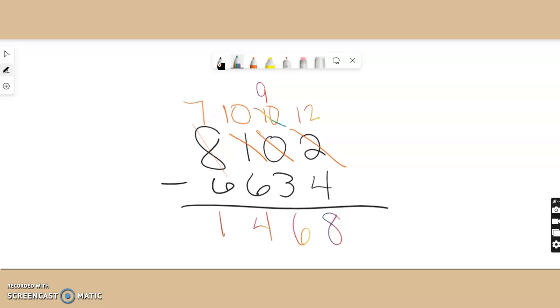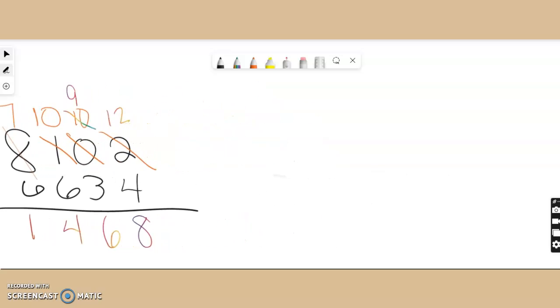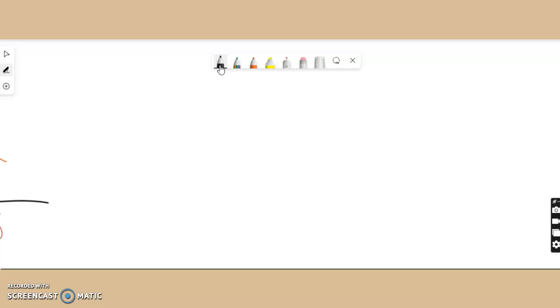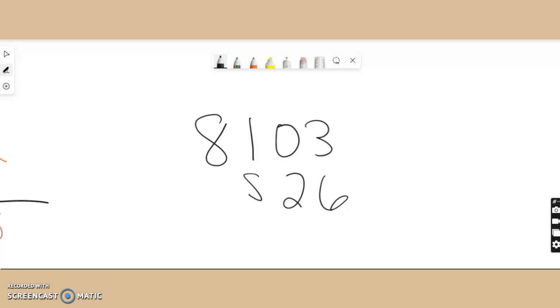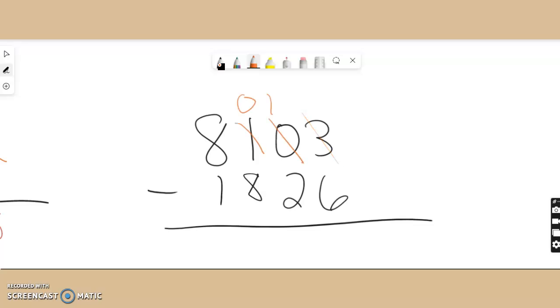Okay, let's take a look at another one of those problems. Those are a little trickier because you have to borrow, turn it into something, and borrow again. All right. So 8, 1, 0, 3 minus 6, 2, 8, 1. All right, write that down. We're going to borrow. Cannot do it. We'll borrow. Turn it into a 0. Turn this into a 10. Turn this into a 13. Done. Oh, we gotta turn this into a 9 because I did borrow against it.